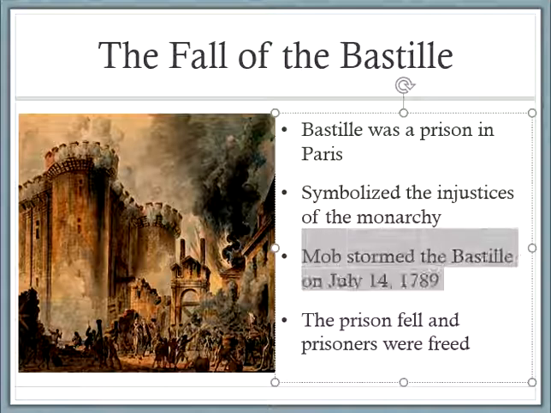So mobs stormed the Bastille July 14th, 1789. The prison fell and the prisoners were freed. More important than just freeing the prisoners, in the basement of the Bastille is actually where the French government stored all their weapons and ammunition. So guns and bullets and gunpowder were all stored there. So they took the prison. It was symbolic. They freed the prisoners, but they also armed themselves, which will lead to the bloody French Revolution.